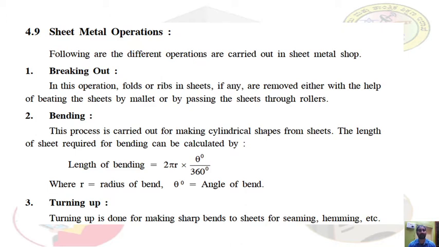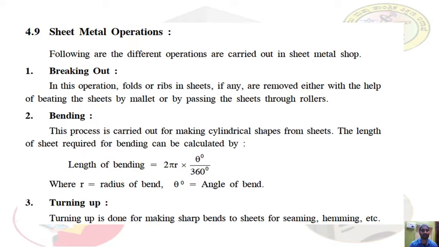So the breaking out operation is the process of removing the folds or any rips already available in the sheet metals, by simply beating the sheet with a mallet, or by passing the sheet through the roller, so that it will clear the sheets. That operation is known as breaking out.